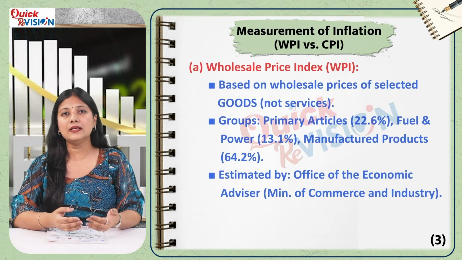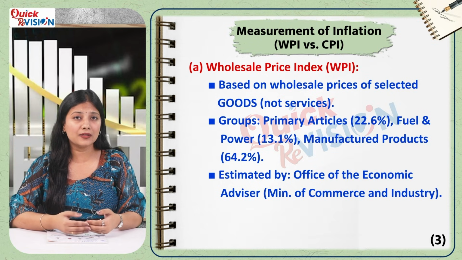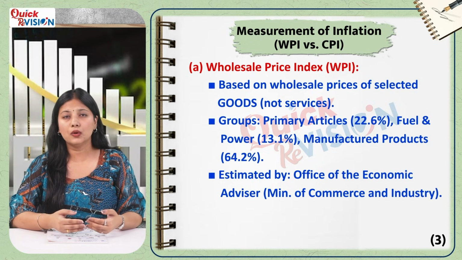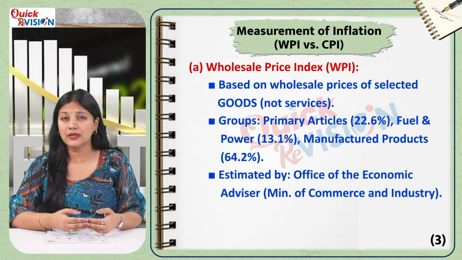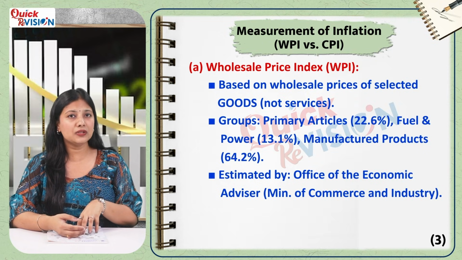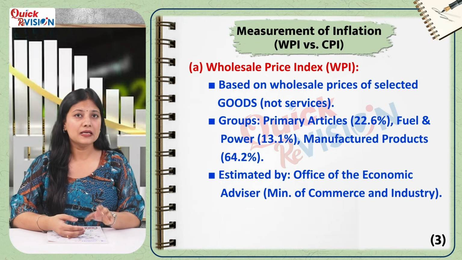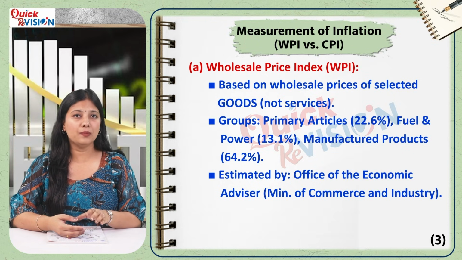Now, let's see how inflation is measured. The two most commonly used indices are WPI and CPI. The Wholesale Price Index, that is WPI, measures inflation at a wholesale level, that is before goods reach the retail market. It includes selected goods but excludes services. The Office of the Economic Advisor under the Ministry of Commerce and Industry publishes it.